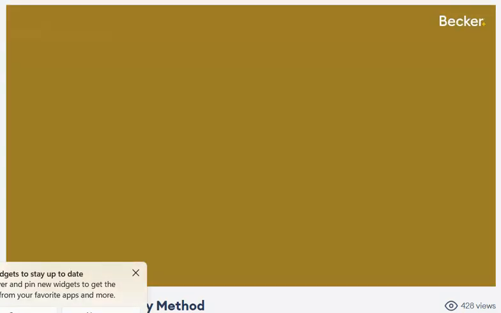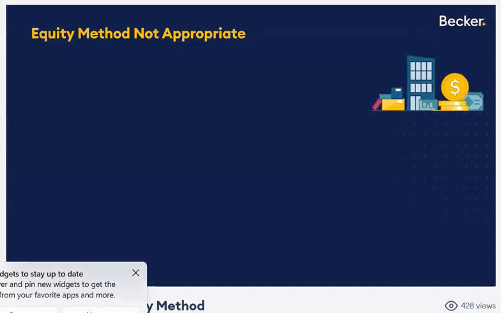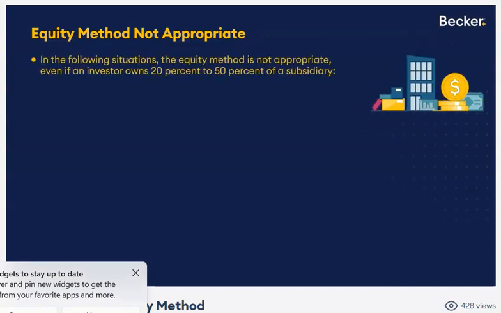Okay. When is the equity method not appropriate? Here are the things in a fact pattern where they're going to try to tell you without coming right out and saying it, there is no significant influence, okay? So the equity method is only appropriate if you have significant influence. So what are the factors you'd have to look for? Even though you own at least 20, you don't own more than 50, you're between that 20 and 50, but what are the factors?